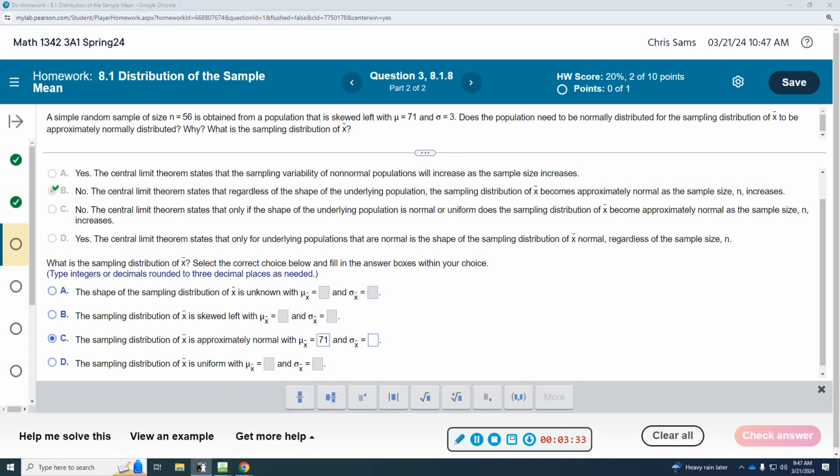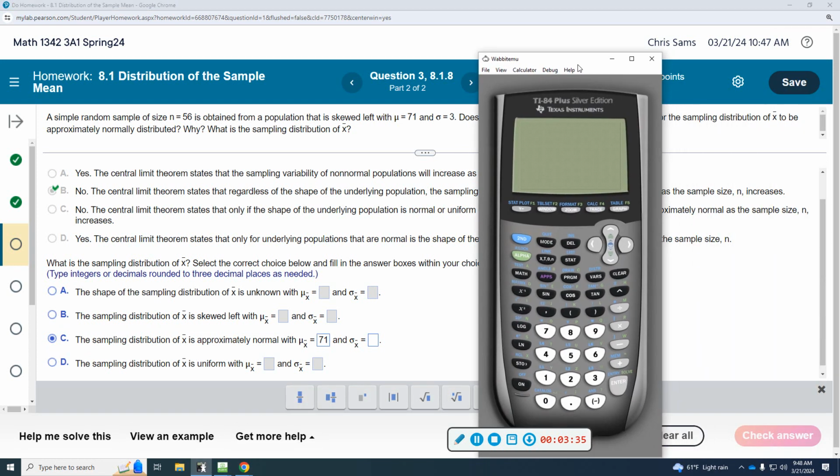So I'm going to have to use my calculator here. I'm going to turn this on. Sigma, which is 3, we're going to divide that by the square root of n, our sample size, which is 56. And we want to round to 3 decimal places, so 0.400, and then the 8 will round it up, so 0.401.